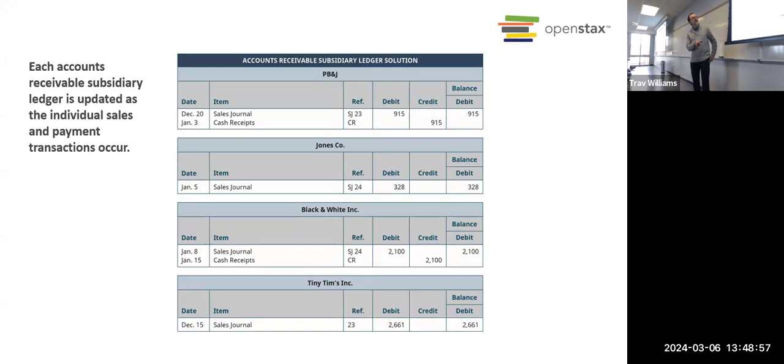So they don't owe us anything. They have a zero balance. Jones, we made a sale to them. They haven't paid us yet. How about this company, Black and White Ink? Do they owe us anything? Looks like they paid off their balance in full, right? And then no payment received from Tiny Tim.